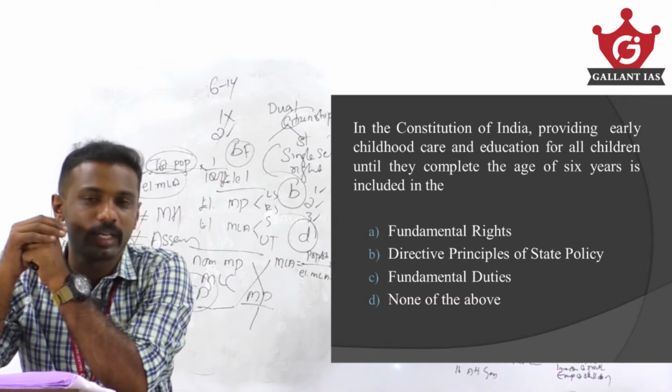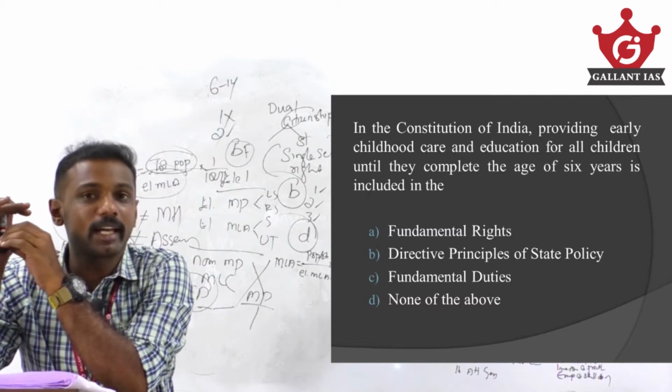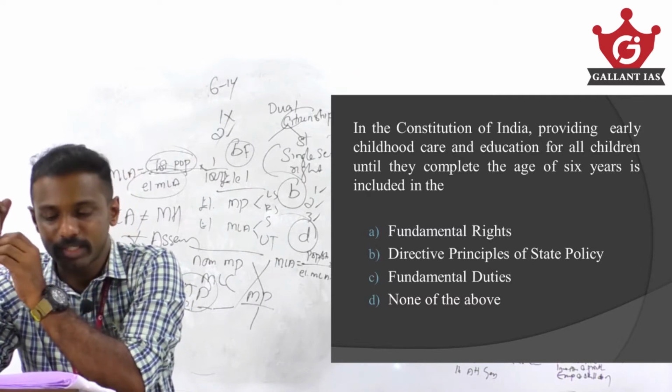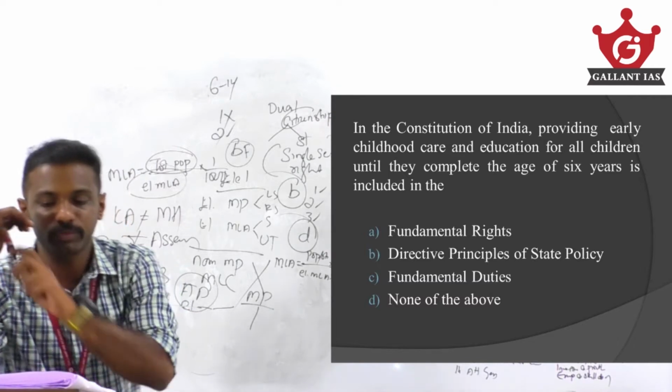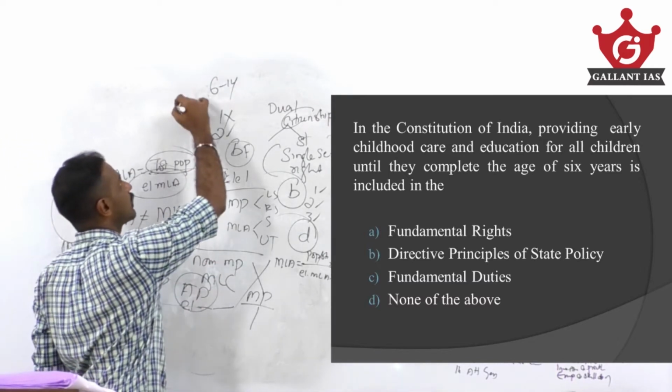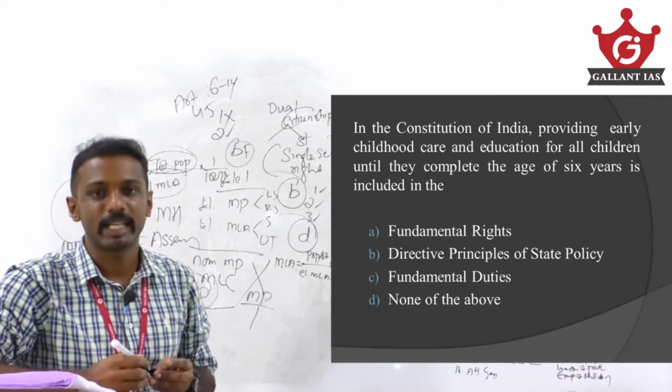That's a duty. Compulsory education is a fundamental right. And childhood care for children below 6 years of age comes under the DPSP, Article 45 of the Constitution. Answer is option B, that is DPSP.